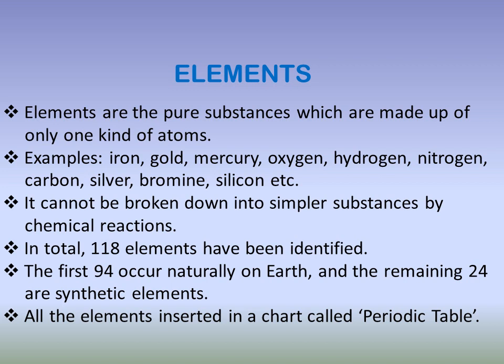From 118 elements, 94 are naturally occurring on our earth, and the remaining 24 are the synthetic elements. And all these elements are inserted in a chart. That chart is called periodic table. We will learn about these all elements in our upcoming chapters.